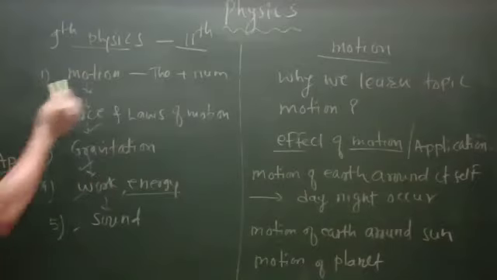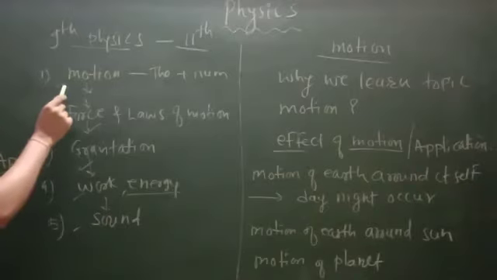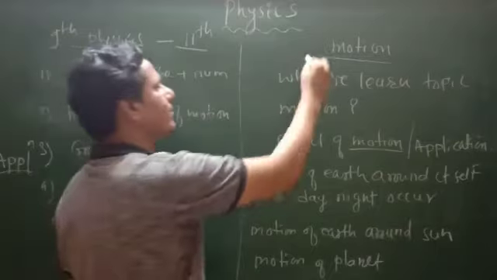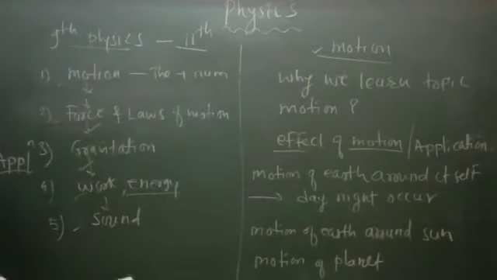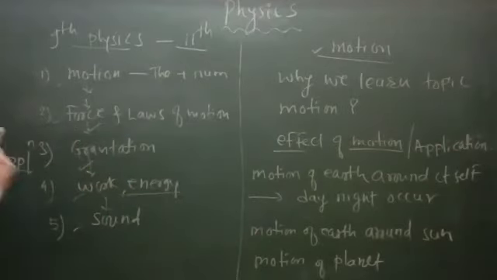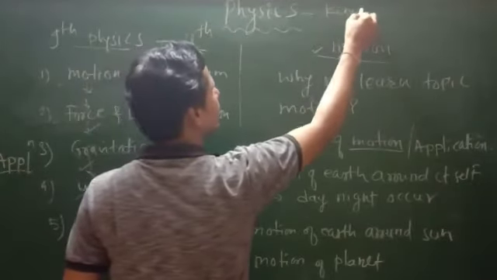Now that is the overall introductory part that I have given. Now we are going to start. The first topic is motion. Before starting this topic, we should know why we are going to learn motion and why it is important. As per physics, it comes under the section of kinematics.